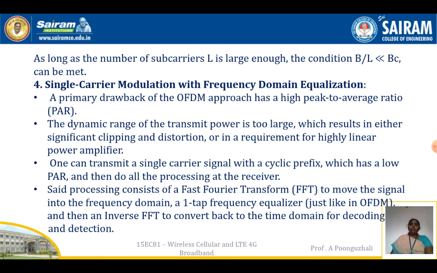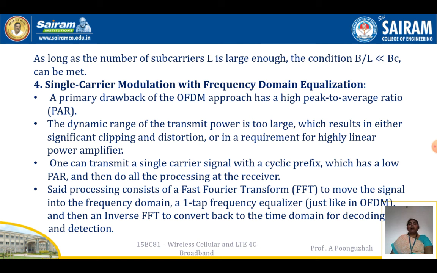Here we have a cyclic prefix added to the single carrier signal, which has a low peak to average ratio, and we do all the processing at the receiver side.